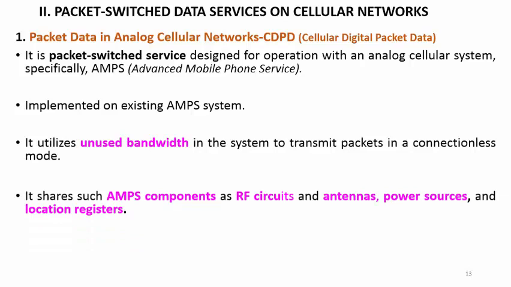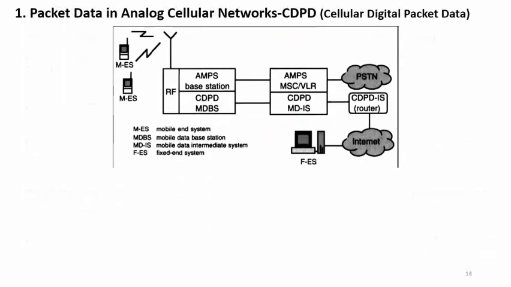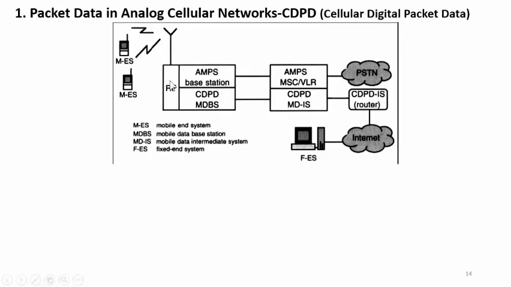It is capable of sharing such AMPS components as RF circuits, antennas, power sources, and location registers. It was developed in the early 90s by the CDPD forum, initiated by a number of US cellular service providers. So this is the typical architecture of CDPD. Here we can see the different blocks available.